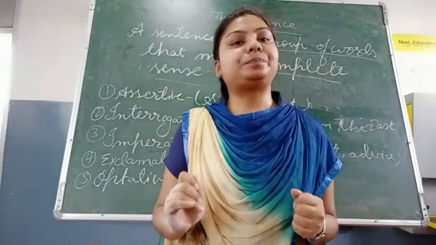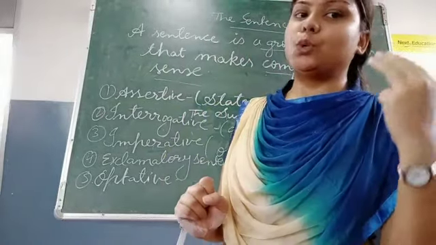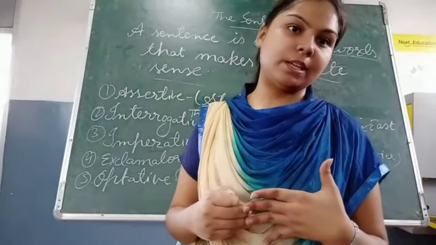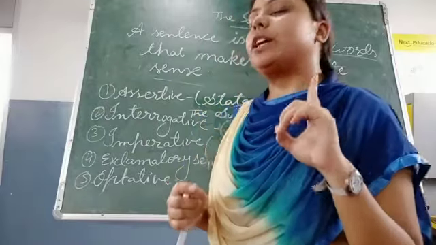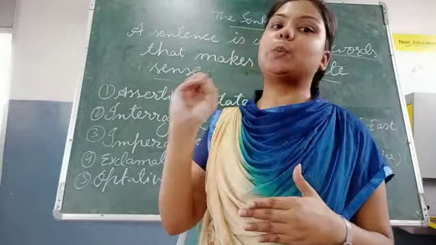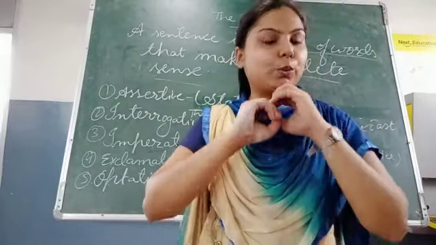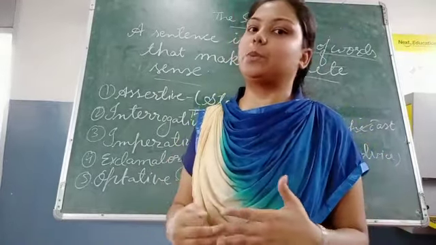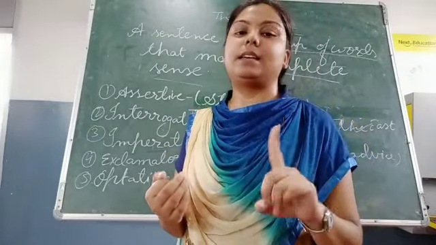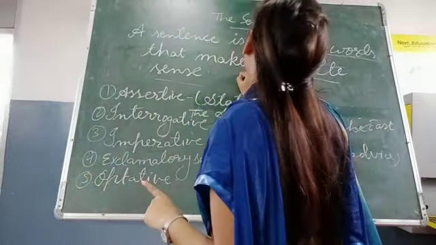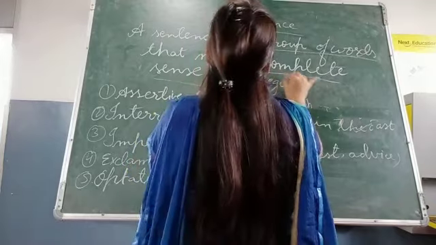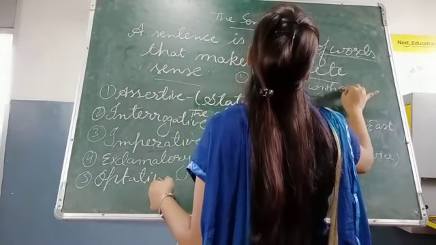Okay, now while reading a sentence, two things are there which you have to keep in mind always. The first very important thing about a sentence is that it always begins with a capital letter. You will never ever find any sentence which is starting with a small letter. So the first basic thing about a sentence is that it always begins with a capital letter.